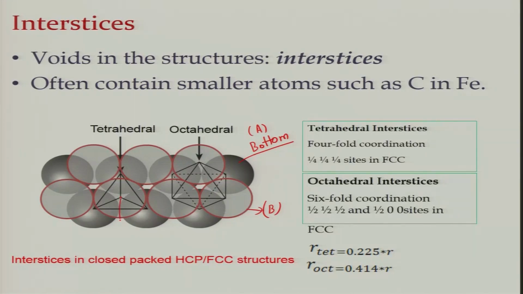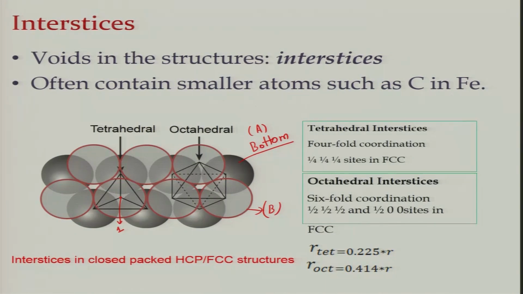Let us say this was the point 1 that we described earlier. So this vacant space between the 3 atoms in the bottom layer and the 1 atom which is resting on top above these 3 atoms is called as